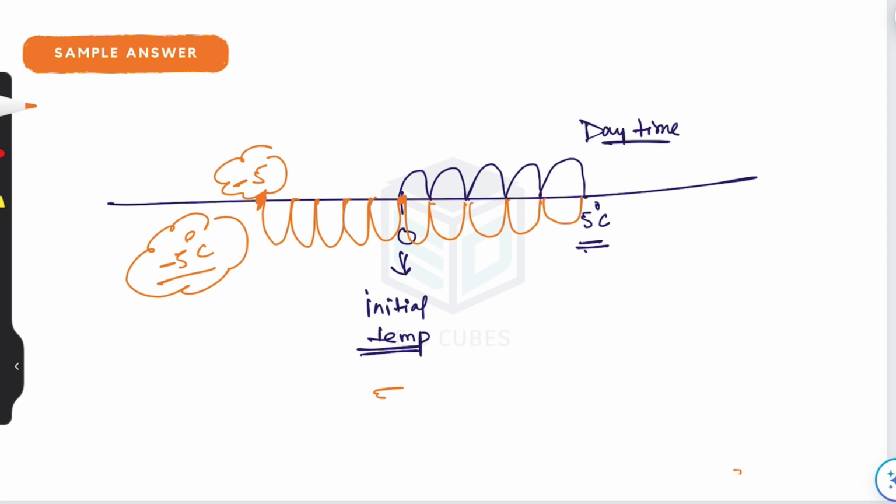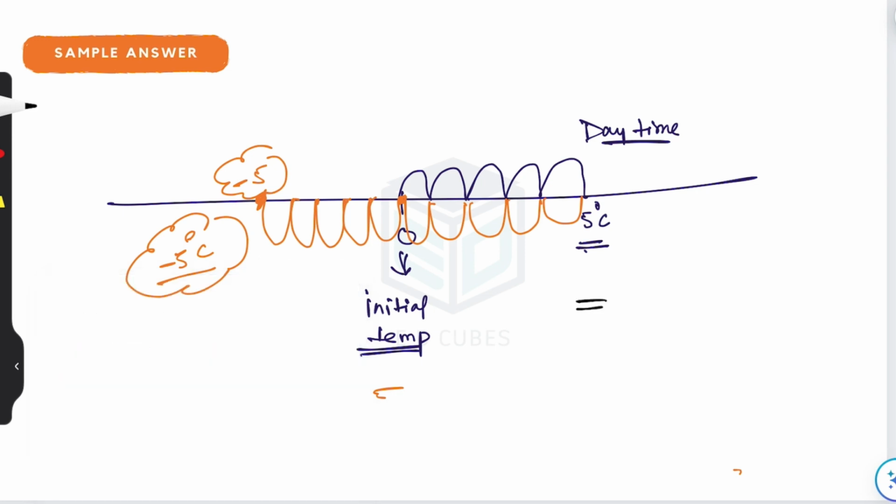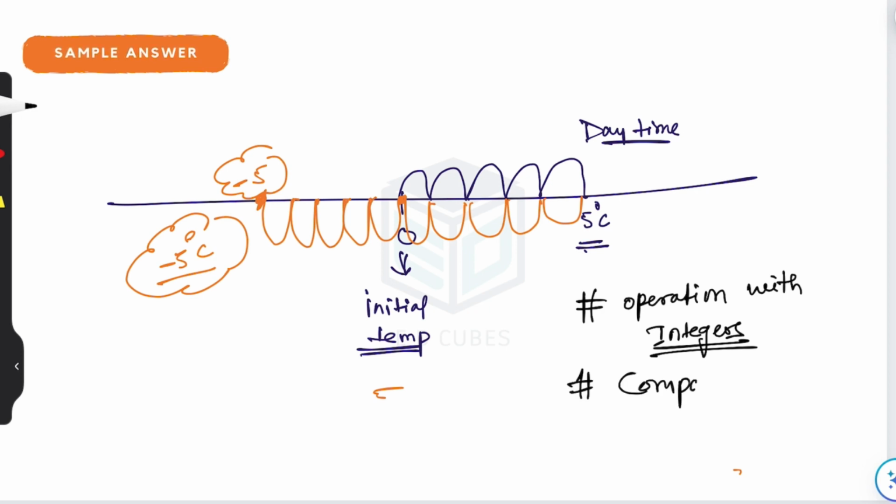We will be going ahead in this topic. And the next topics within integers which we are going to learn are operations with integers. We'll be dealing with various operations with integers and also comparing integers.